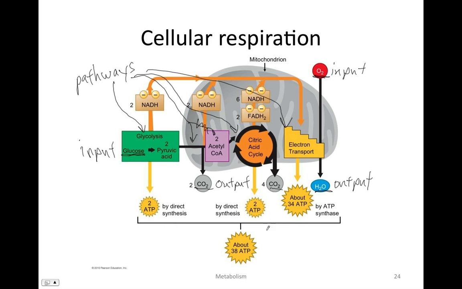And all of these pathways harvest energy along the way to get a total of about 3 dozen ATPs. 3 dozen molecules of ATP are made from each glucose molecule that we put through the whole process. Many of these processes take part in a part of the cell called the mitochondrion. The mitochondrion is an organelle in the cell that you might remember from the section on cells, or that if you haven't gotten to that section yet, that you hopefully will remember as the powerhouse of the cell.